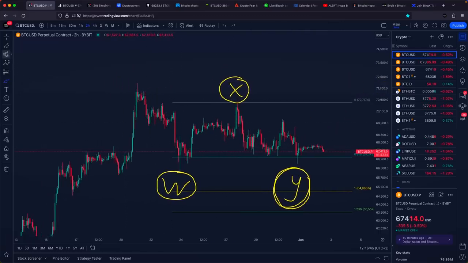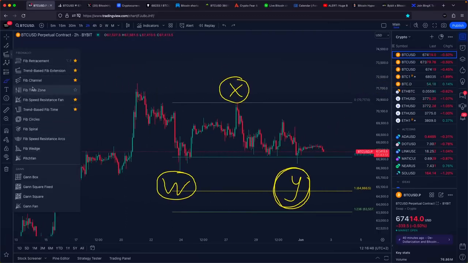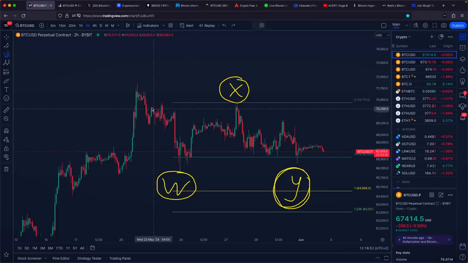Additionally, we can analyze the time duration of the WXY correction using the trend-based Fibonacci time tool. Let's start by measuring the length of the W wave. We simply click at its beginning and double-click at its end.